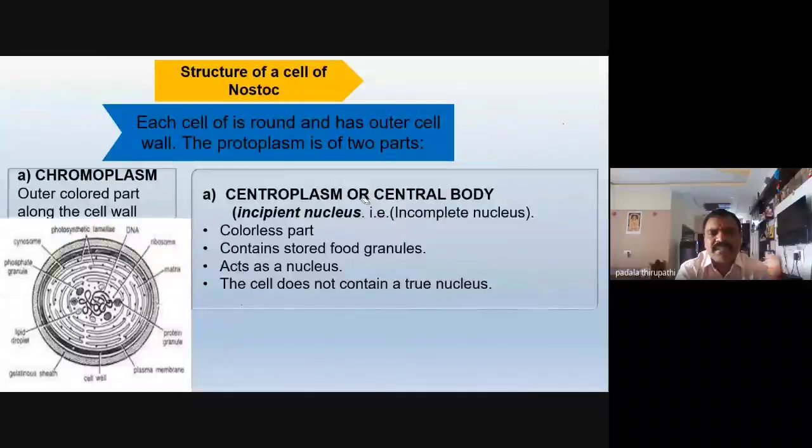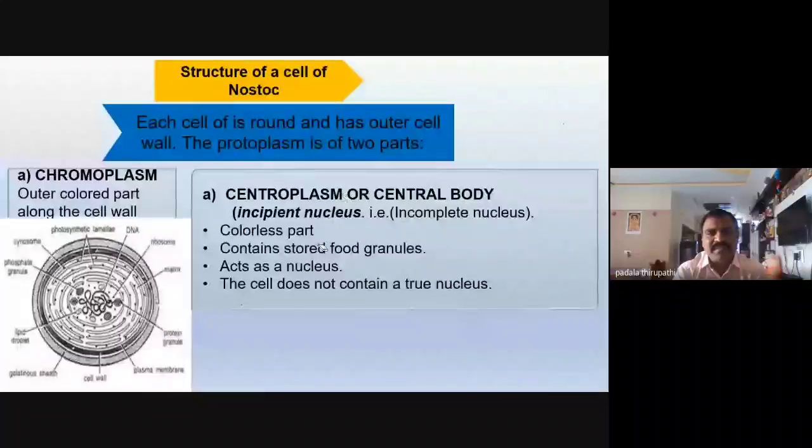The centroplasm or central body does not possess any nuclear membrane. So that's why the nucleus part we can call an incipient nucleus. Incipient nucleus means an incomplete nucleus. It does not contain any nuclear membrane, but that part contains DNA. That is a colorless part, and contains the stored food granules, acting as a nucleus.